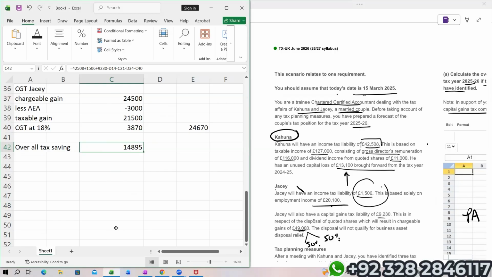Number two, I strongly believe that you have already seen all the lectures uploaded on the portal, because obviously the exams are very near. So make sure you have completed all the lectures, plus the practice videos, plus the crash course already uploaded on the portal. Within that crash course, in 5 to 6 hours, I have given you the revision of entire taxation.